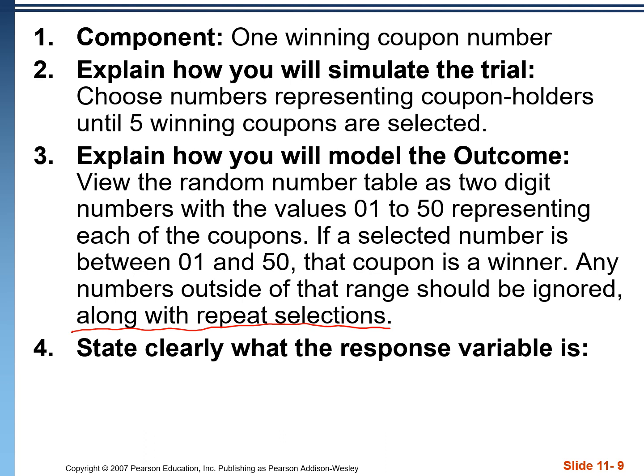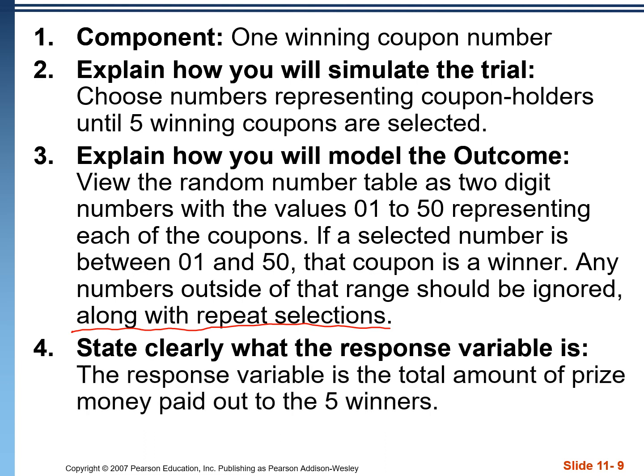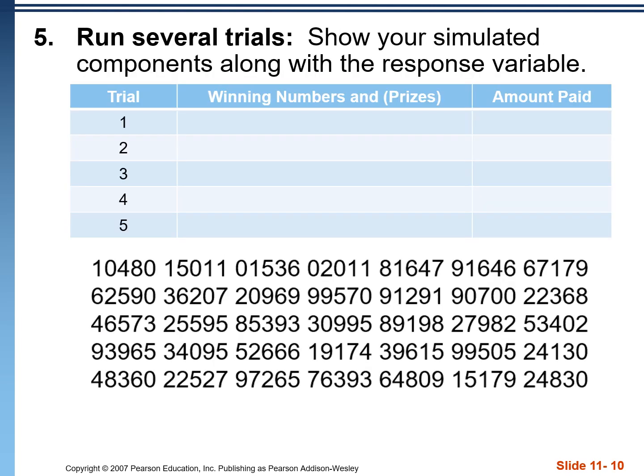Number 4, state clearly what the response variable is. The response variable is the total amount of prize money paid out to the 5 winners. And now we're going to go ahead and run our trials. Typically, we would do this at least 3 times. In an actual simulation, we would do it hundreds, if not thousands of times.